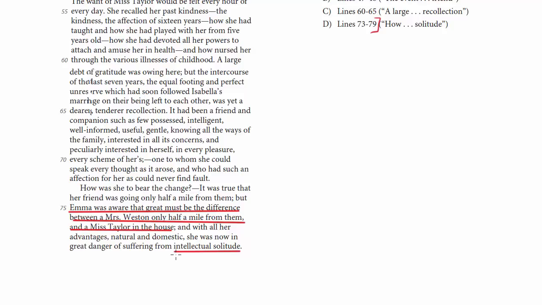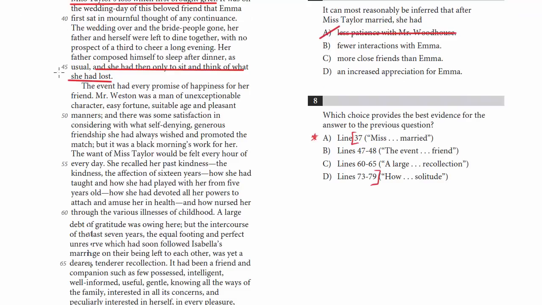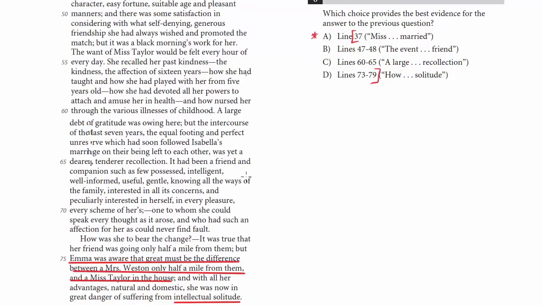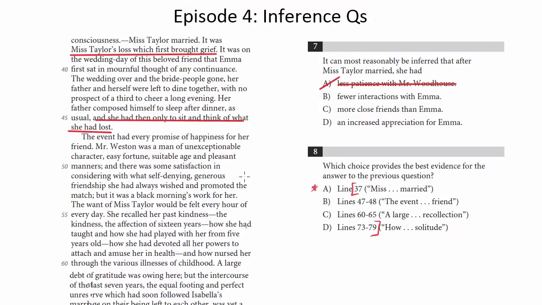And because she'll be moving far away, Emma is in danger of suffering intellectual solitude. So it seems to make sense. We can infer, this is what I was talking about before, about one step away. If she's getting married and she's no longer going to be living in the house with Emma, presumably she would have fewer interactions. That's not too far of a leap, not only based on what's said in the text, but just as a logical judgment. So B looks pretty good.